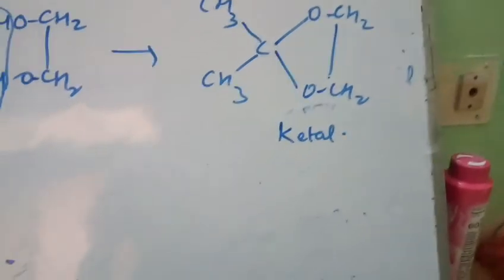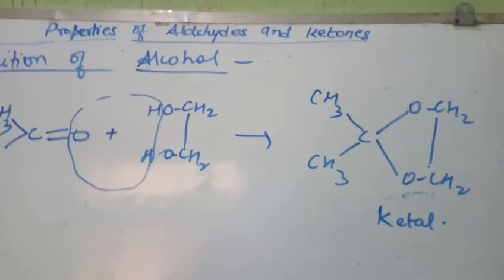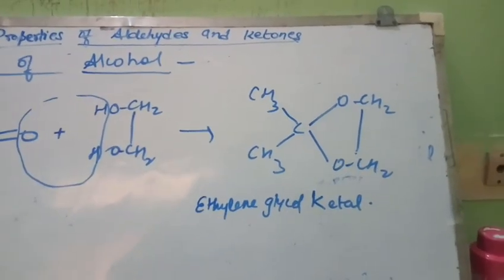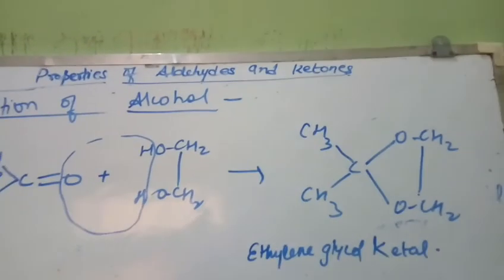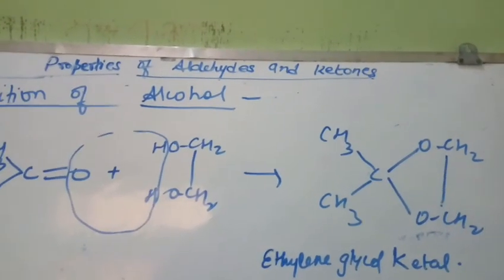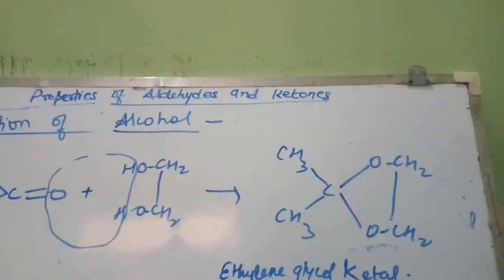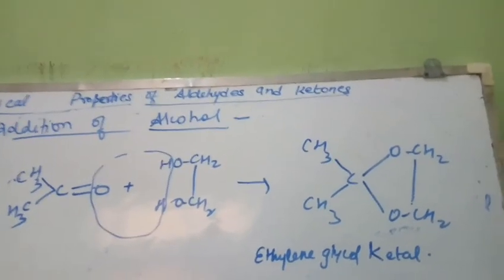These acetals and ketals can also be converted to the parent aldehydes and ketones. This ethylene glycol ketal or acetal can be further hydrolyzed with aqueous mineral acid to yield the corresponding aldehydes and ketones respectively. Right, now next we will study the nucleophilic addition reaction with ammonia and its derivatives in the next class. Till then, goodbye.